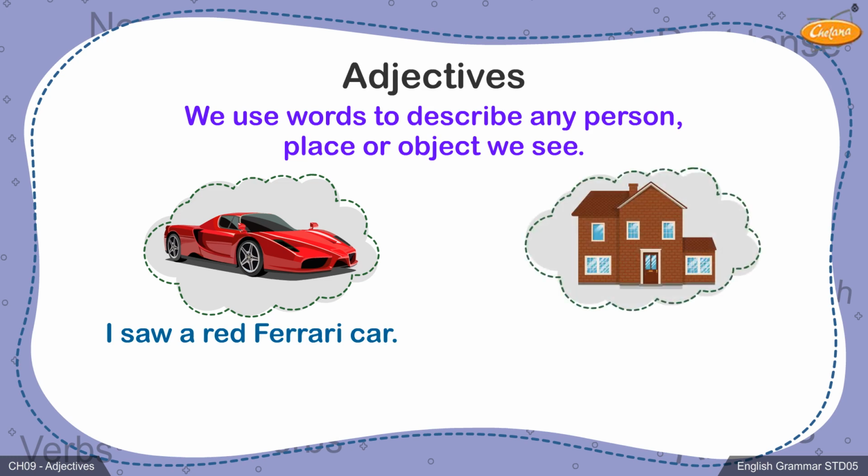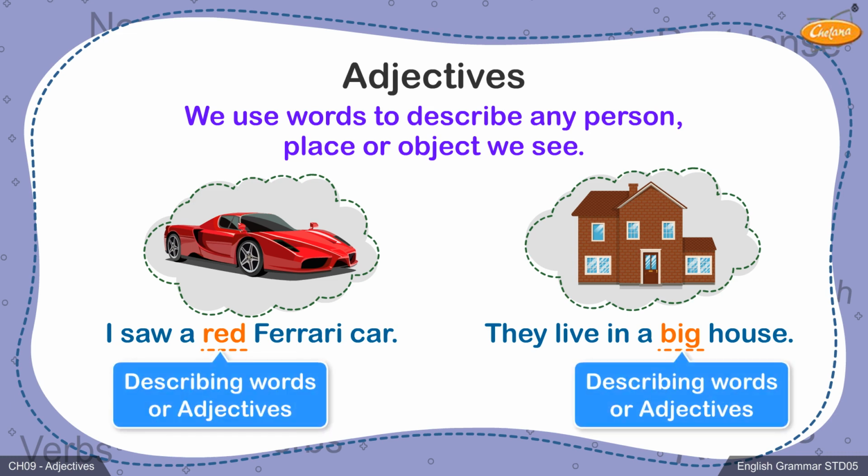Or if you visit someone who lives in a house that is really huge, you would say, they live in a big house. As you may notice, you use words like red or big to describe objects like a car or house, which are nouns. Therefore, these words become describing words or adjectives.